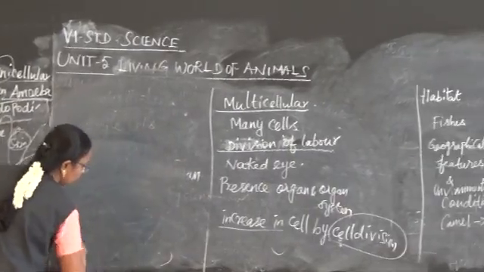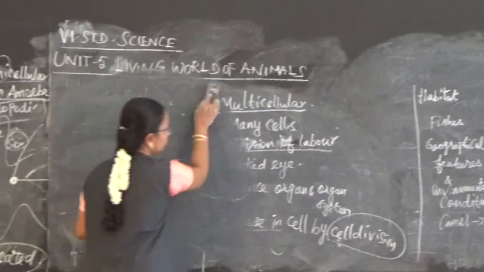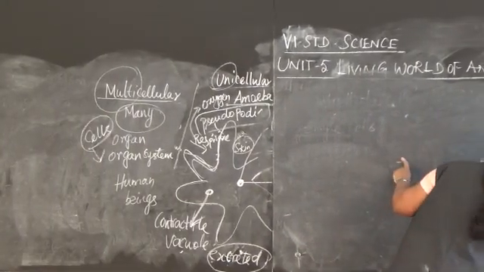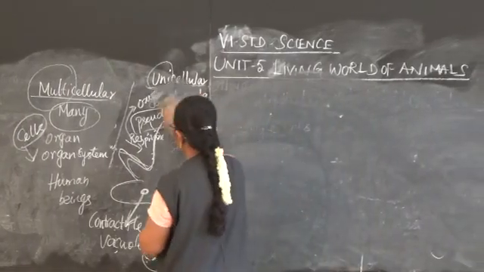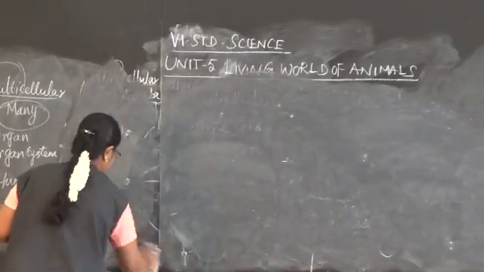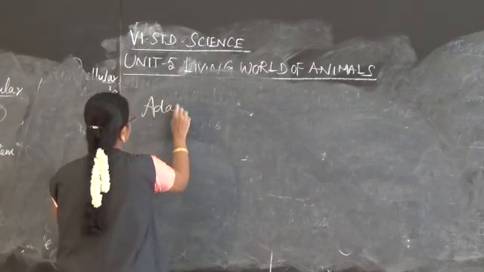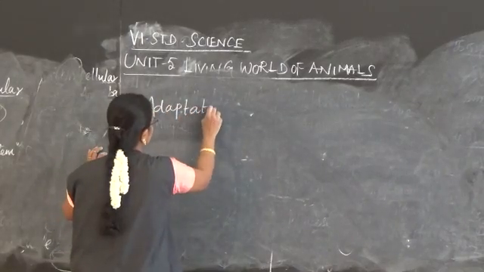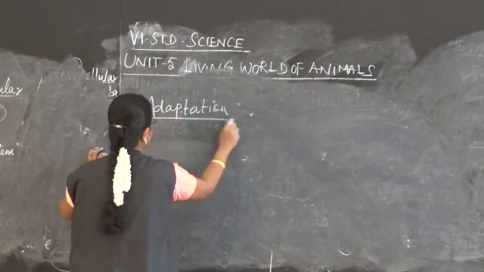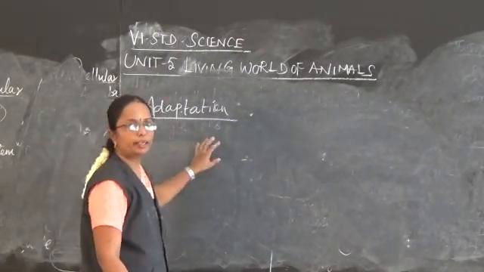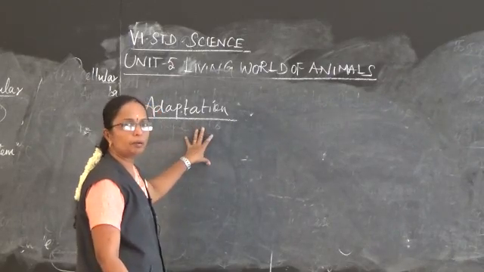Next we move on to adaptation. As I said already, the geographical features and the climatic conditions differ from place to place.